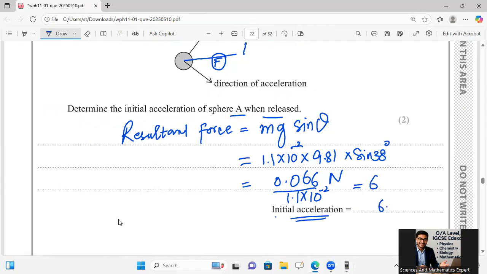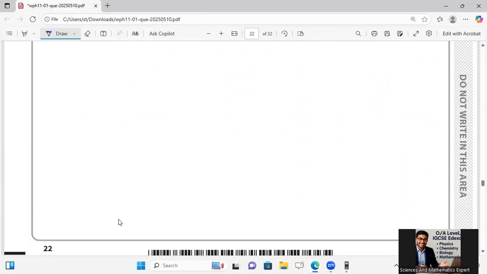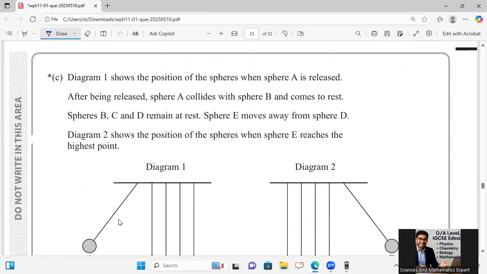So 6 meters per second squared can be taken into account for getting your answer properly over there. Okay, this was the calculation which I have used. Some silly mistake was happening while calculating or using the calculator over there. So try not to use too many steps as you move on.